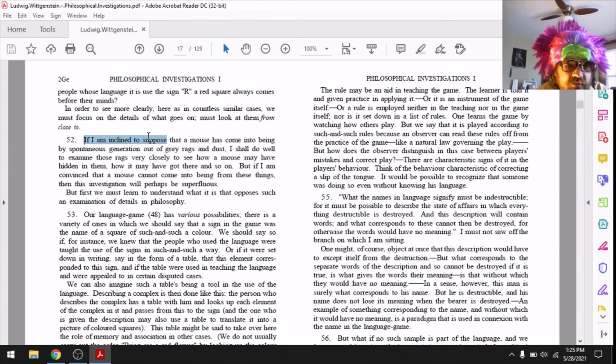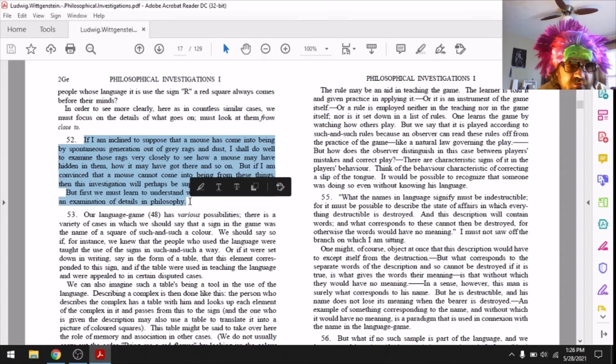If I'm inclined to suppose that a mouse has come into being by spontaneous generation out of gray rags and dust, I shall do well to examine those rags very closely to see how a mouse may have hidden in them, how it may have gotten there, and so on. But if I am convinced that a mouse cannot come into being from these things, then this investigation will perhaps be superfluous. But first we must learn to understand what it is that opposes such an examination of details in philosophy.